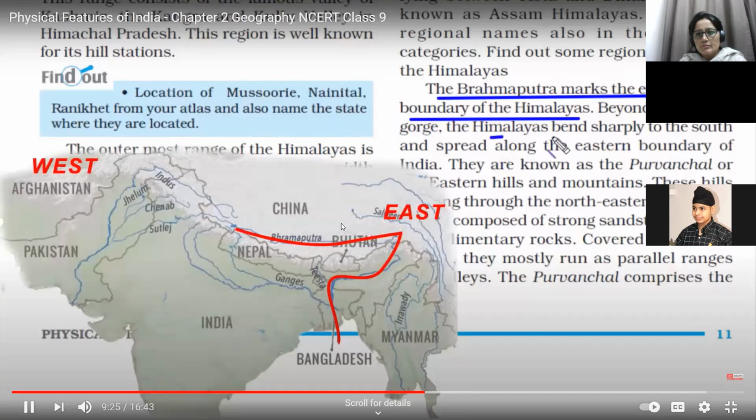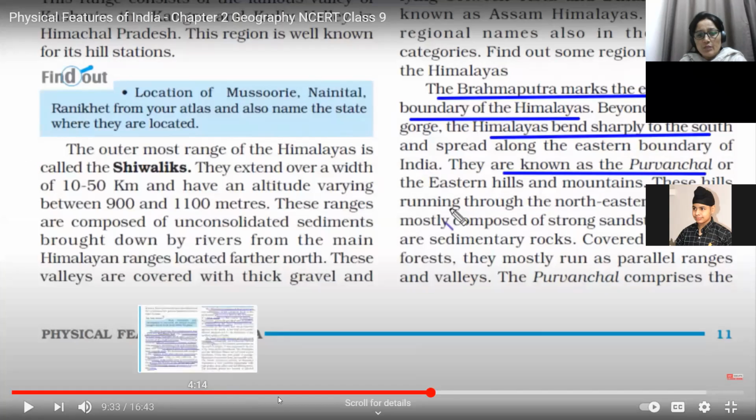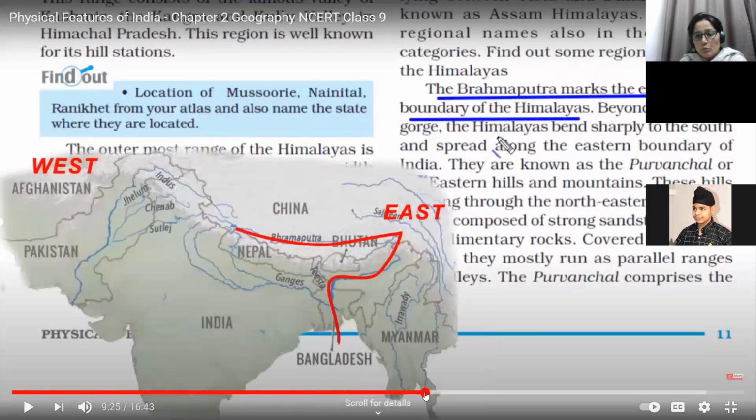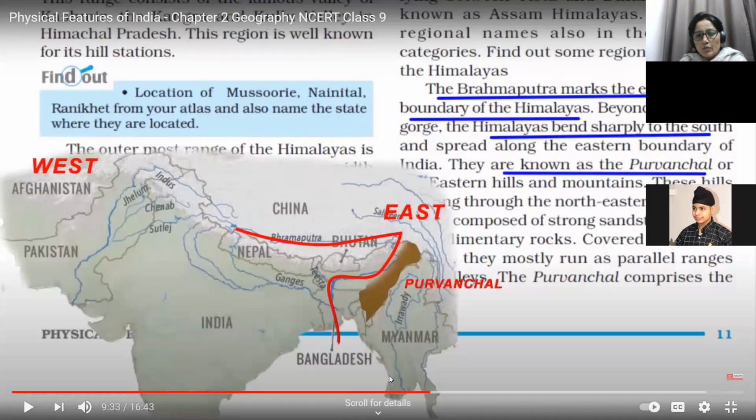Himalayas. In the eastern side, the Himalayas bend sharply to the south. Here at the eastern side, the eastern hills and mountains are also known as Purvanchal. So this we know very well. This is Purvanchal. Purvanchal is Purav side, eastern side. Now look at this. This is Purvanchal. And what is the importance of Purvanchal? Purvanchal makes an international boundary between India and Myanmar. And this Purvanchal is made up of a number of hills: Lushai Hills, Naga Hills, Mizo Hills, etc.